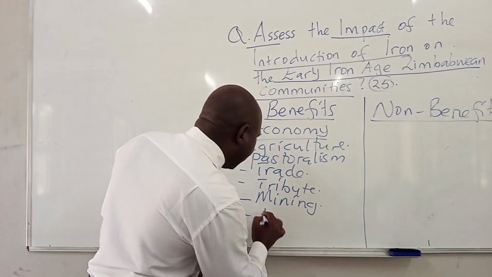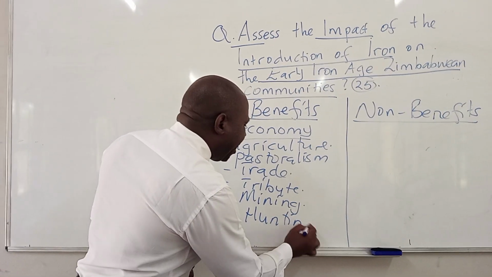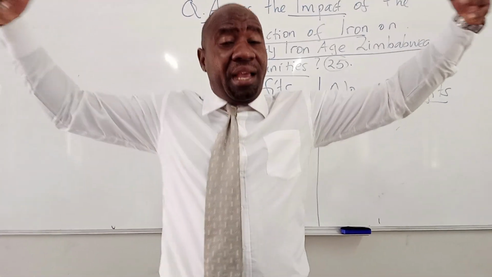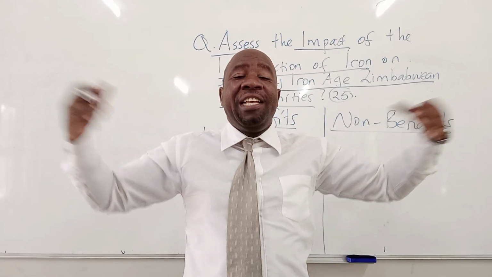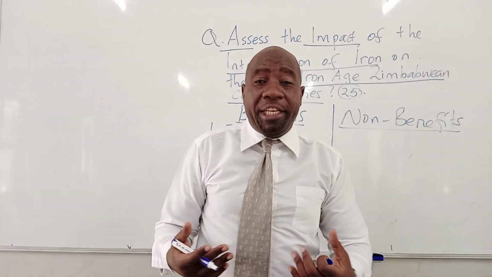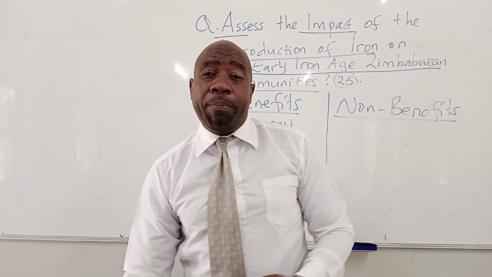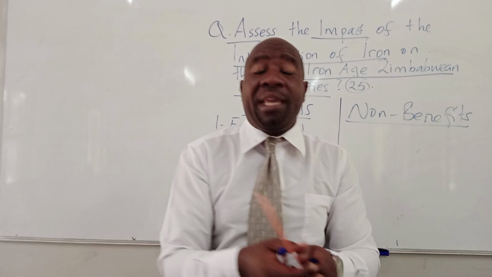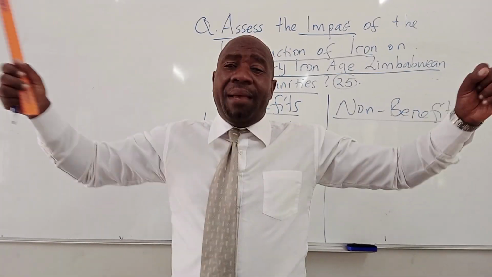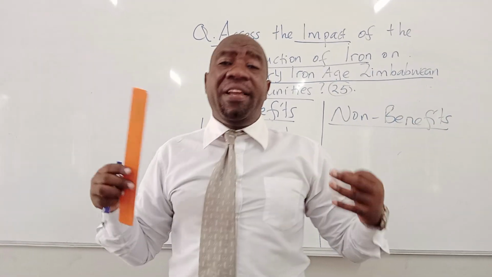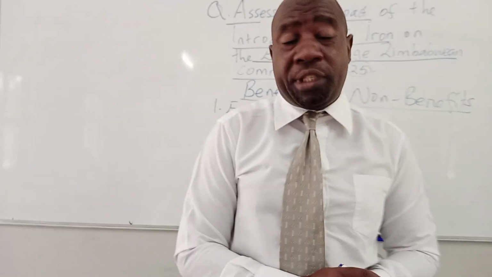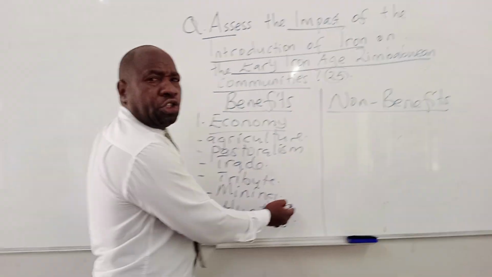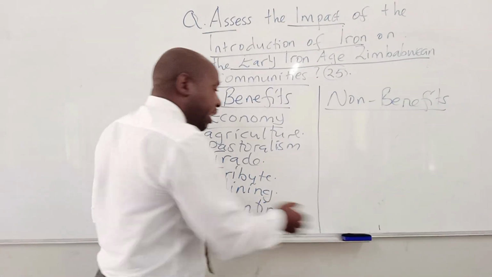Then we also talk about hunting. Hunting was done before, but now they were hunting big game such as elephants, giraffes, and hippopotamus. Why? It is because of the iron technology. Because of the spears and axes that they were now making, they could hunt big game. The big game led them to have a lot of food at their disposal. So you talk about these economic changes that took place because of the introduction of iron technology.